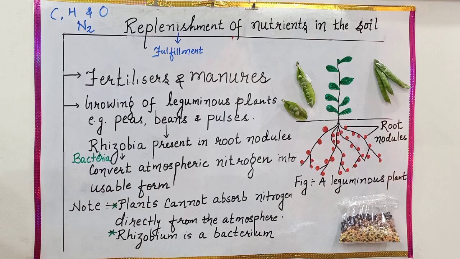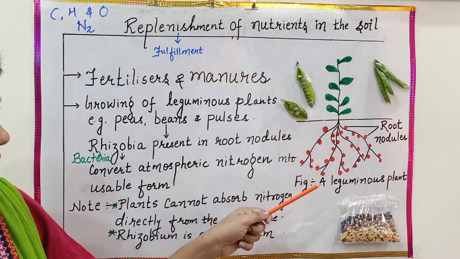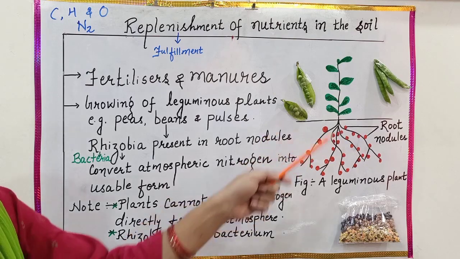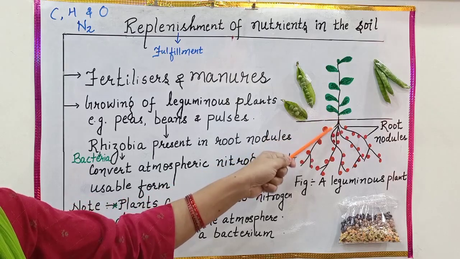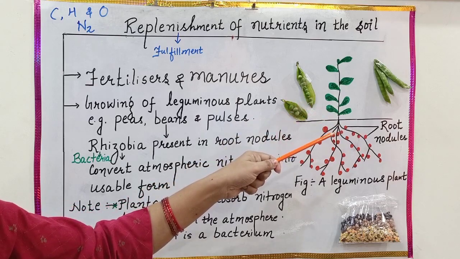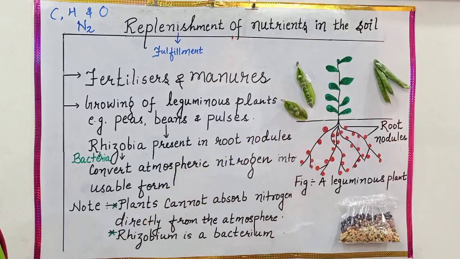In the last class we have also learnt about symbiotic relationship. If we see the relationship between leguminous plant and the bacteria, we find that the bacteria rhizobia help the plant to supply nitrogen. But the bacteria itself is not able to make its own food. So what happens? The plant makes the food with the help of photosynthesis and supplies the food to the bacteria. So in this way, the plant gives the bacteria food and the bacteria gives the plant nitrogen. So it is a kind of symbiotic relationship.